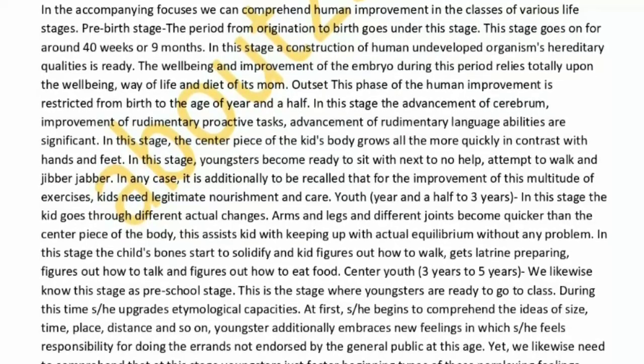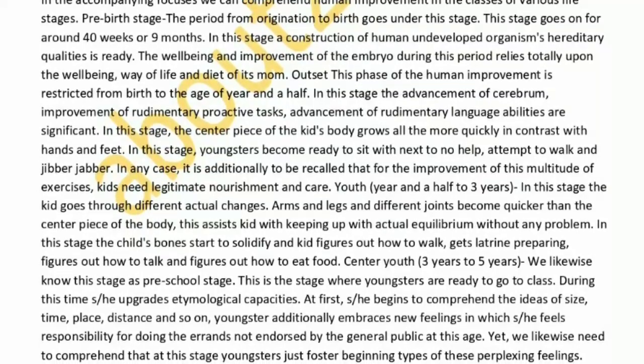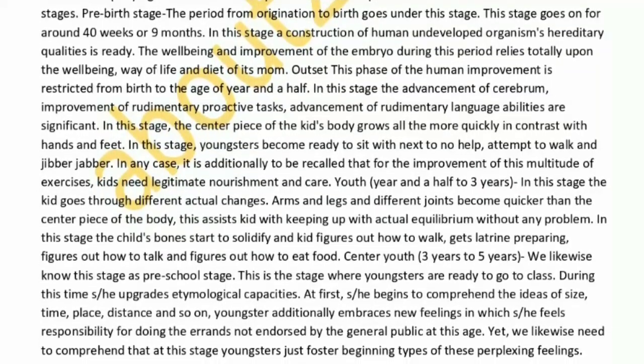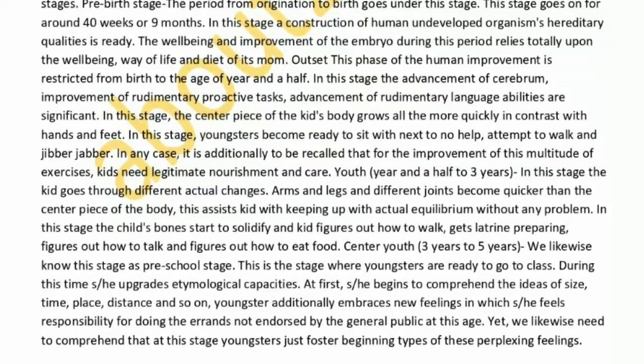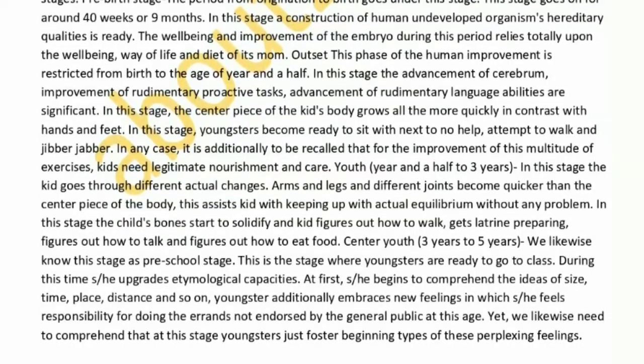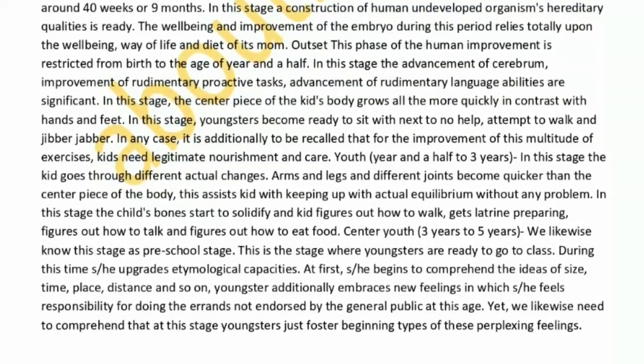In this stage the child's bones start to solidify and kid figures out how to walk, gets latrine preparing, figures out how to talk and figures out how to eat food. Center youth, 3 years to 5 years. We likewise know this stage as preschool stage. This is the stage where youngsters are ready to go to class.